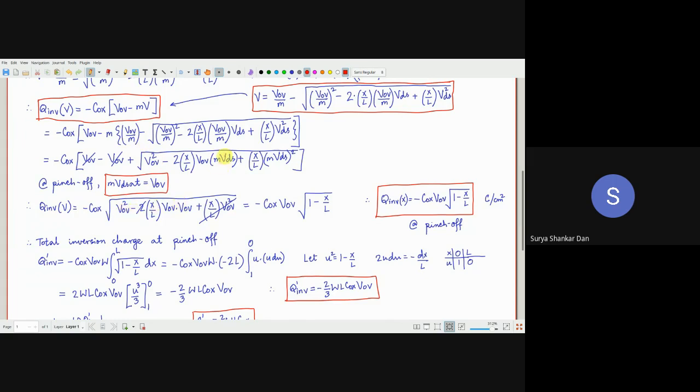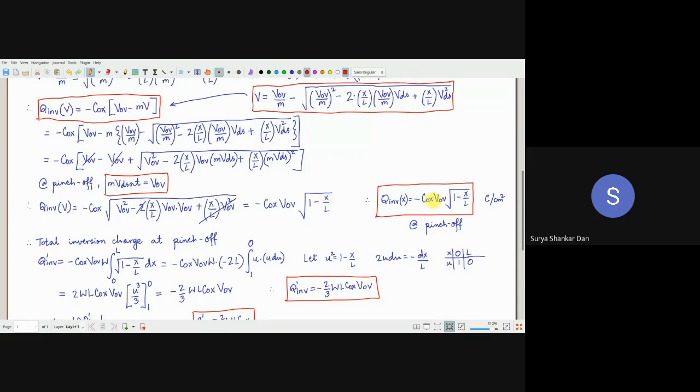And instead of this MVDS, I will be replacing it by VOV. So the first thing we observe is this is x by L VOV square. This is minus 2 into x by L VOV square. So this 2 and this will cancel and you are left with only 1 minus x by L VOV square. So this VOV square is common. So I'll take it out outside the square root. And here will be 1 minus x by L.